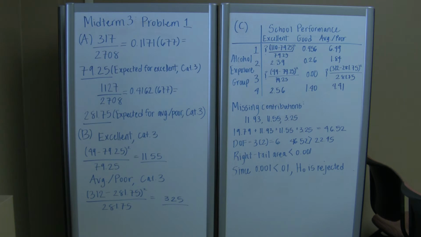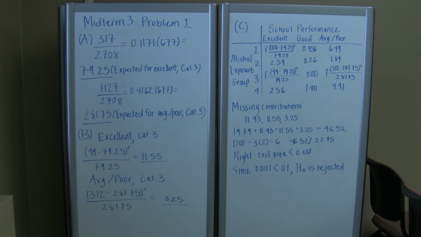The given information that we observed in part C was that the sum of the provided contributions in the chart equaled 19.75. So I took that value and added it to the 3 missing contributions that we just calculated to get a total of 46.52. I then calculated the degrees of freedom. Because there were 3 missing contributions, I multiplied that number by 2 to get the degrees of freedom of 6.